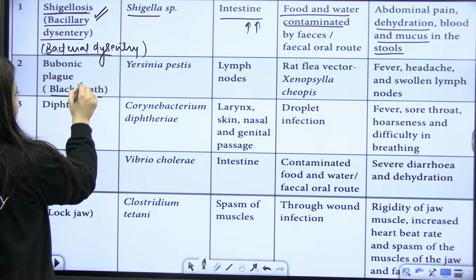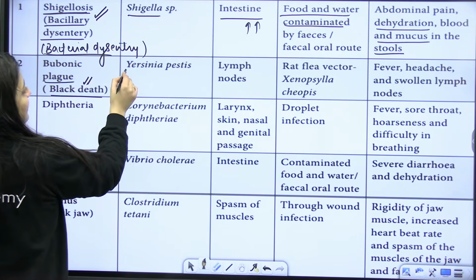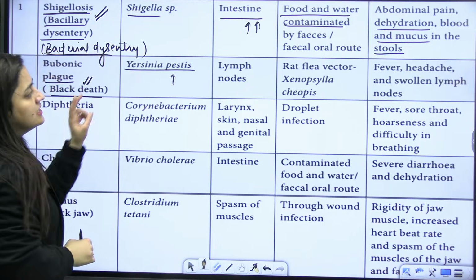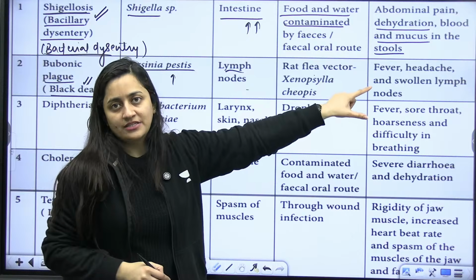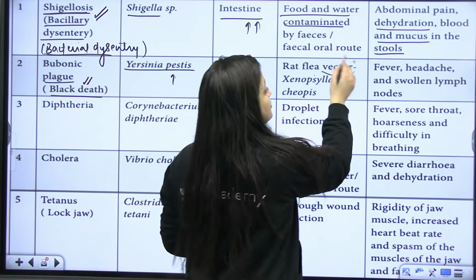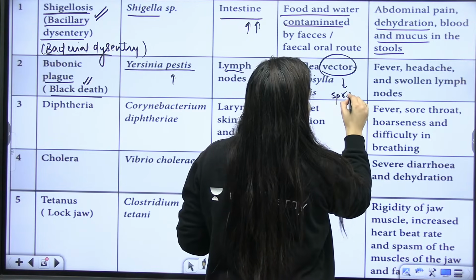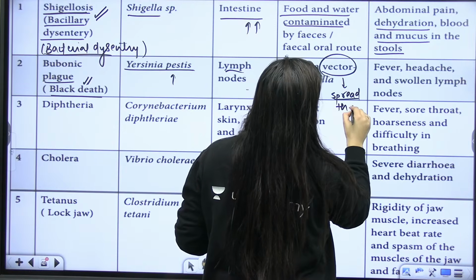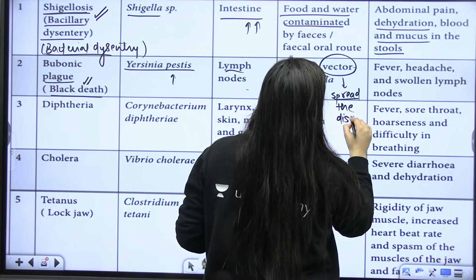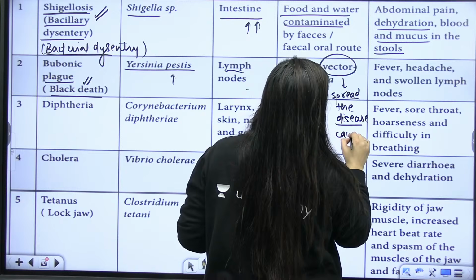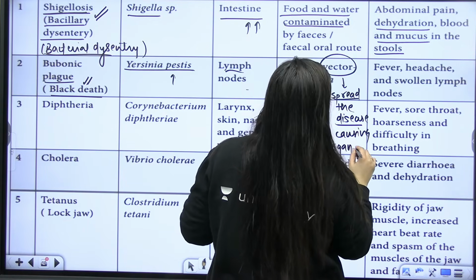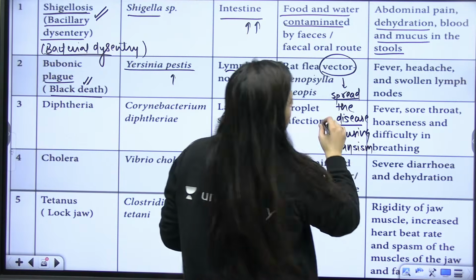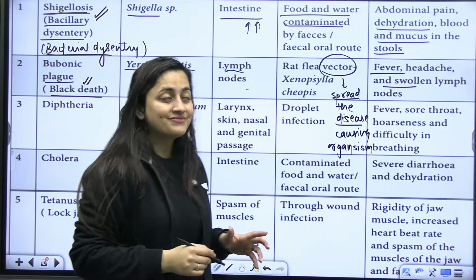Then this Black Death, plague. As I said, the bacteria is Yersinia pestis. It will stay in the lymph nodes. The rat flea is the vector, the one that will help in spreading the disease and carry that pathogen. Understood? So rat flea, Xenopsylla cheopis. Fever, headache, and swollen lymph nodes will be there.